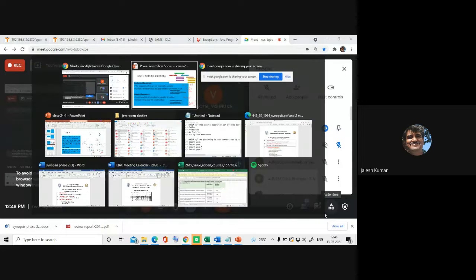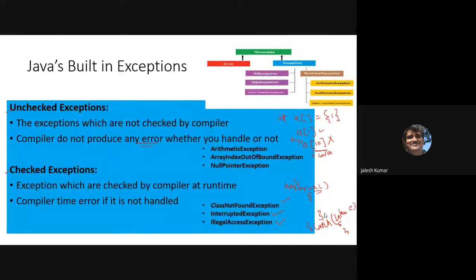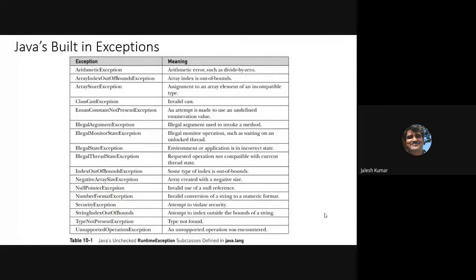Then, after discussing that, this is the list given about Java built-in exceptions. As I told, try to remember a few, and their meaning is also specified. Unless you are working on a particular project or code, you may not use all these particular exceptions.